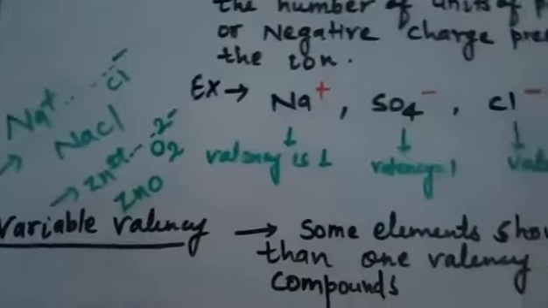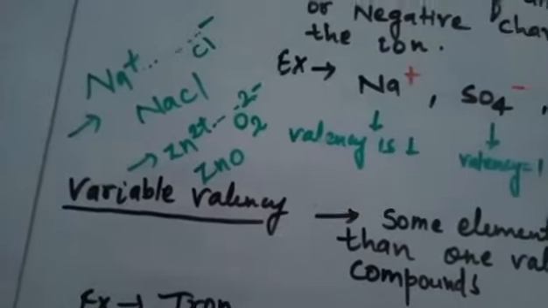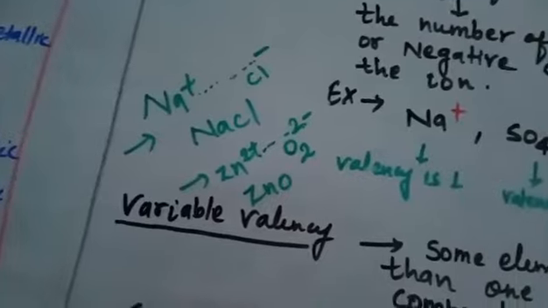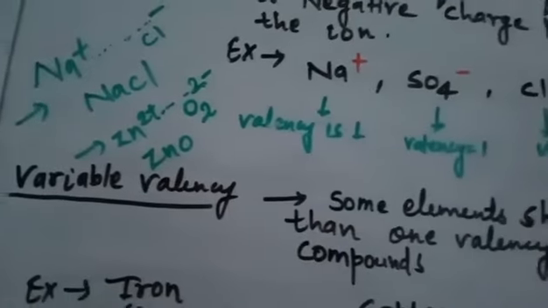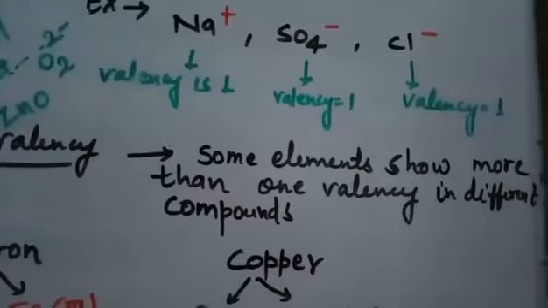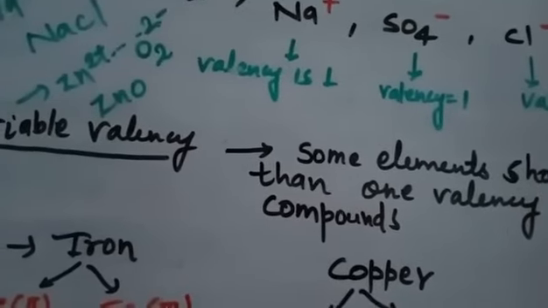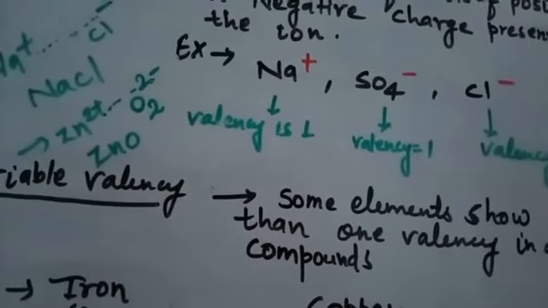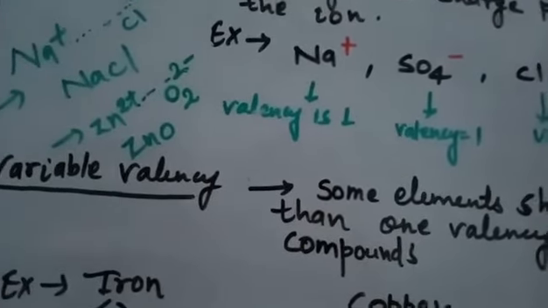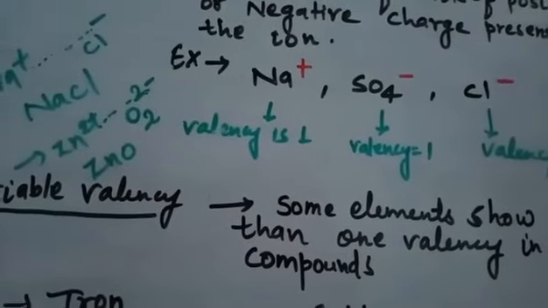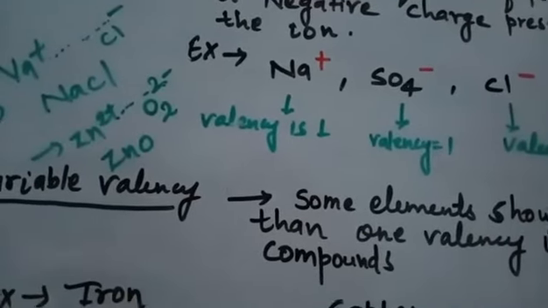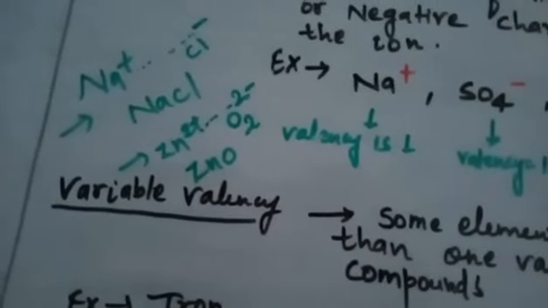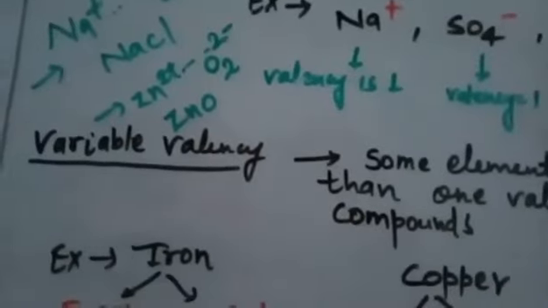Okay, now I will show you the ions which show variable valency. Variable valency means some of the elements show more than one valency in different compounds. Such elements, which are in the form of ions, can have variable valency. We'll see iron.